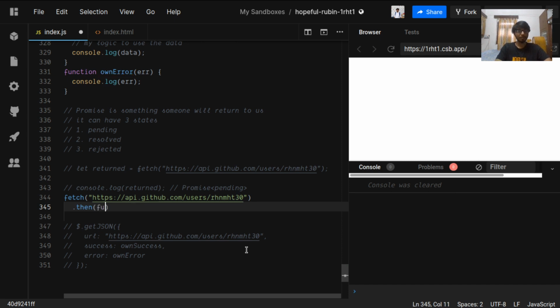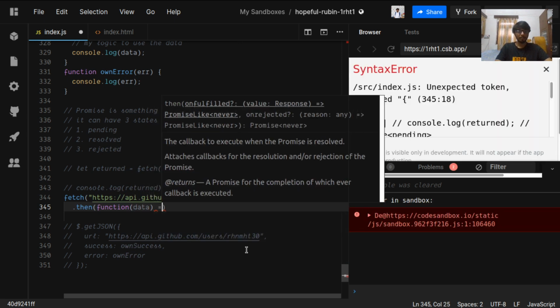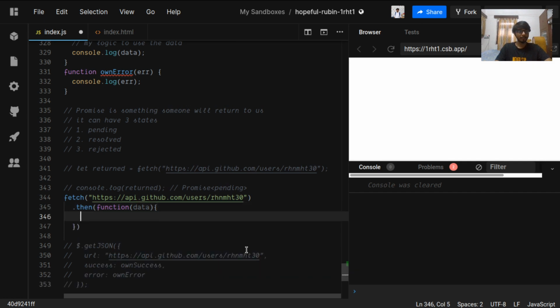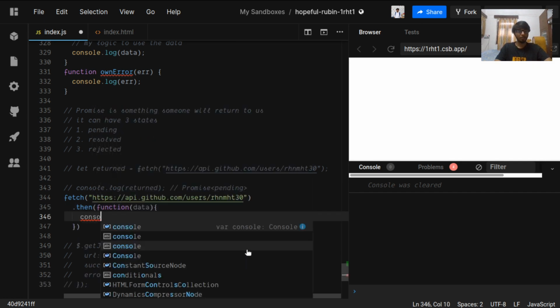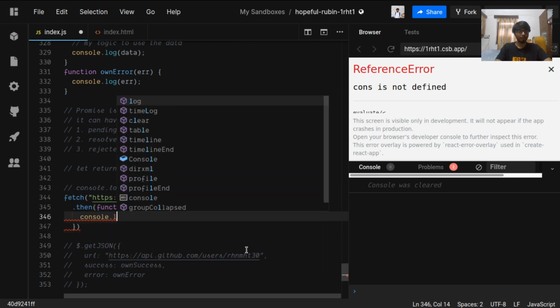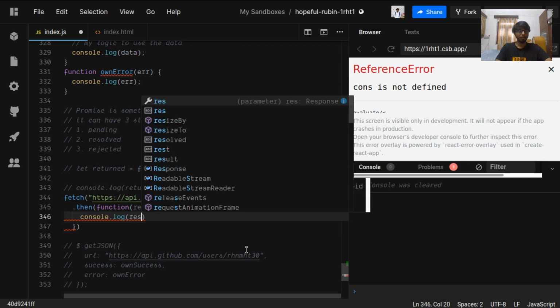So dot then, and you will have a function here which will receive a response, and we will console log that response.